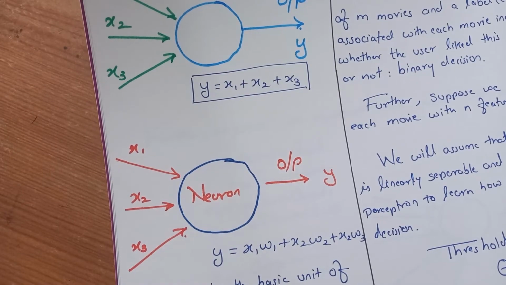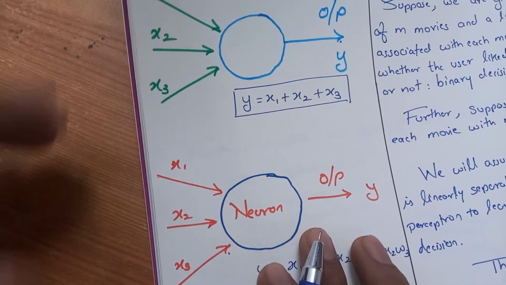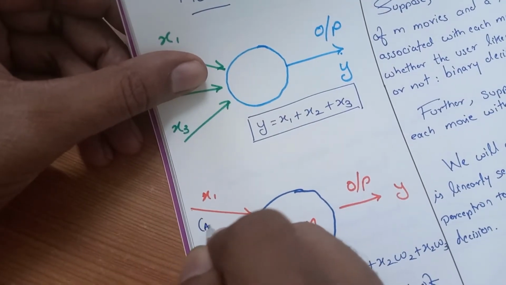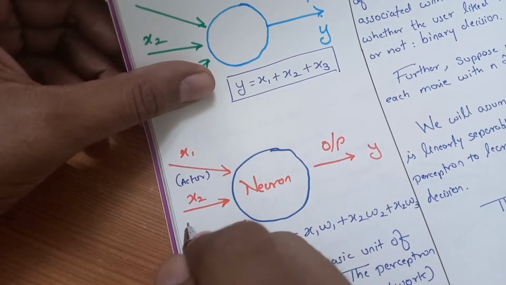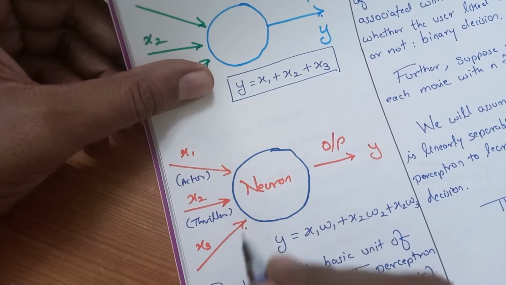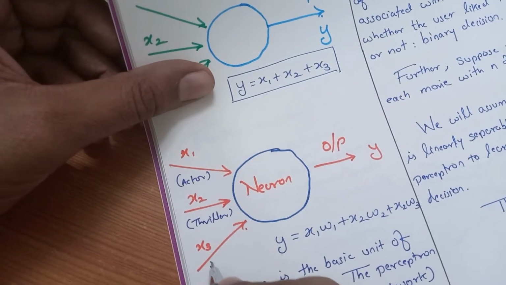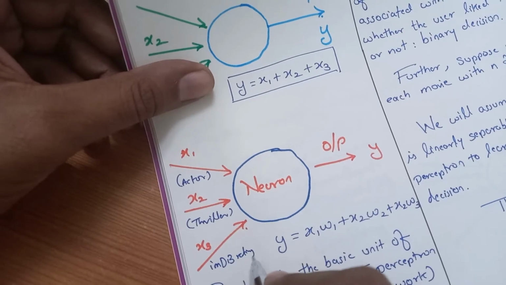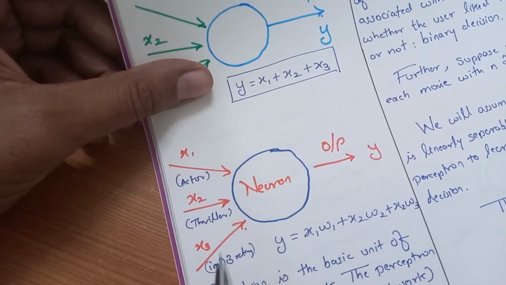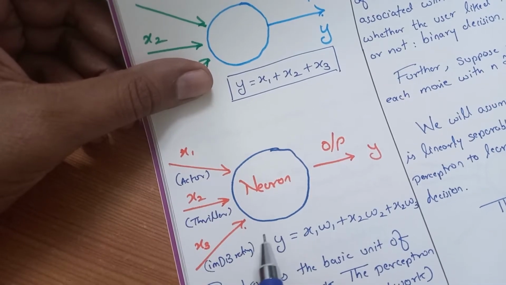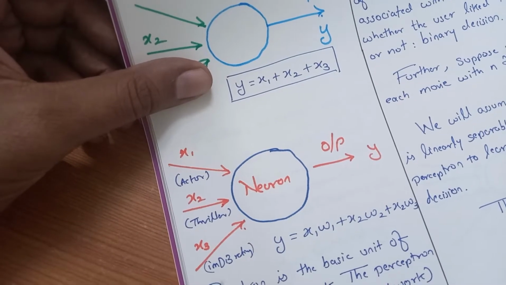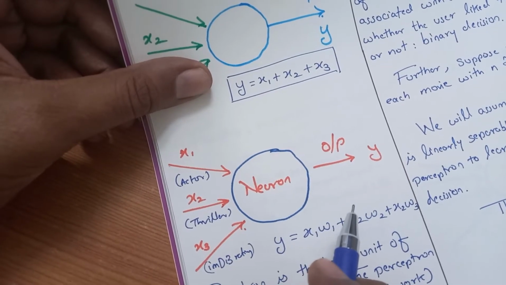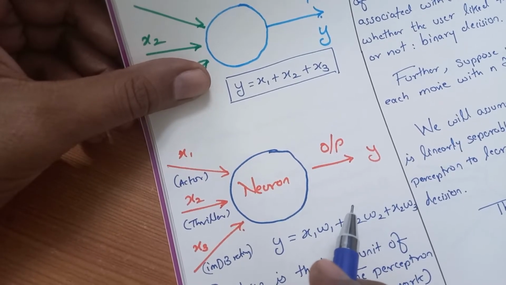So it goes something like this. x1 can be considered as a feature called actor, x2 as a feature called thriller, meaning it's a thriller movie, and x3 can be the IMDb rating, which is some real value. If we are considering only these three features, the processing will happen based on them and the output will come. And the perceptron algorithm is all about supervised learning. That means the labeled data is already available, so you already have sample data which is labeled.